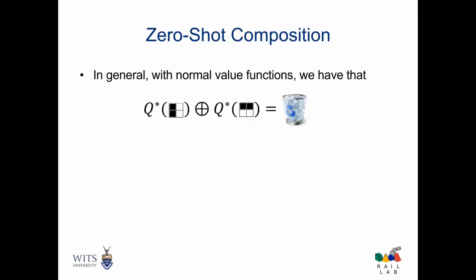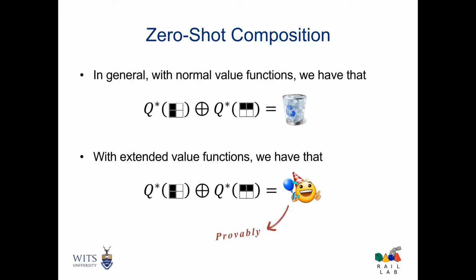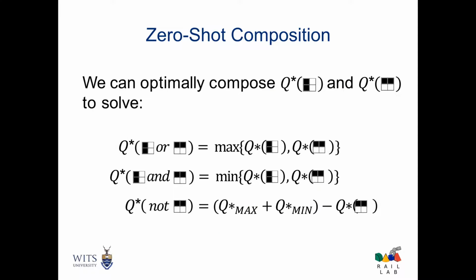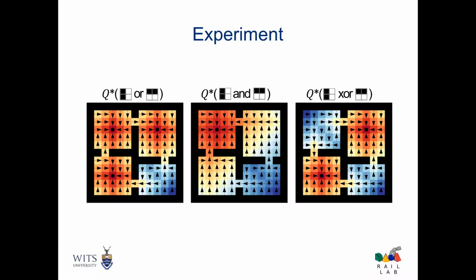So we generally get nothing useful by combining normal value functions, but with extended value functions, we can provably get optimal results. In particular, we can optimally solve the union, intersection, and negation of tasks by doing these simple operations over their extended value functions. For example, after learning the left and top tasks in the four rooms domain, we can solve their union, intersection, and even more complex compositions like exclusive OR.